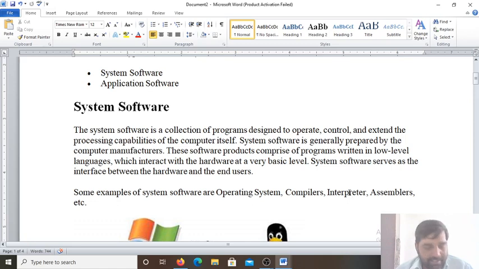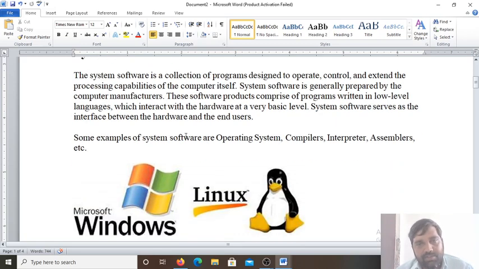The system software acts as an interface, means as a medium between the user and the computer. What I am giving as instruction with the mouse, with the keyboard, goes to the system software, and this system software interacts with the hardware. So what is the function of the system software? It reads the data from the input devices, transmits the processed information to the output devices, or checks the working order of the peripheral devices, means all the hardware connected to the computer, like the keyboard, mouse, printer, scanner.